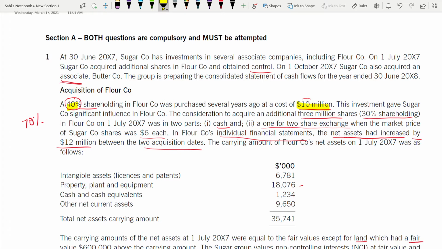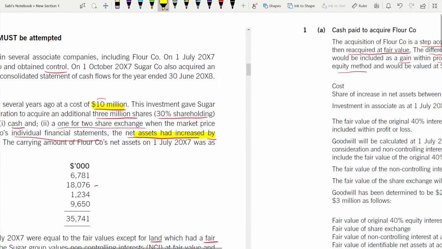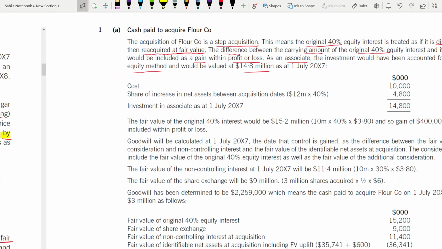Now what is the fair value? It is 12 million, because they told in the individual financial statements the net assets had increased by 12 million between the two acquisition dates. So take 40% of 12, add it to the 10, the cost. Then that is the investment in associate, 14.8 million.